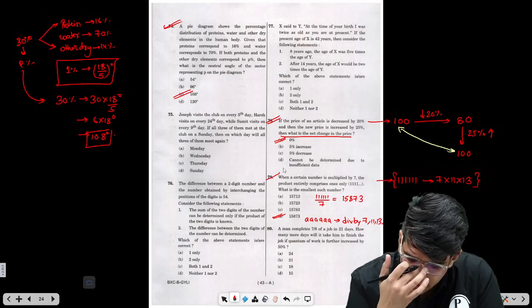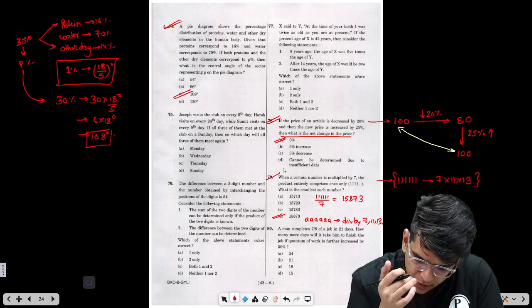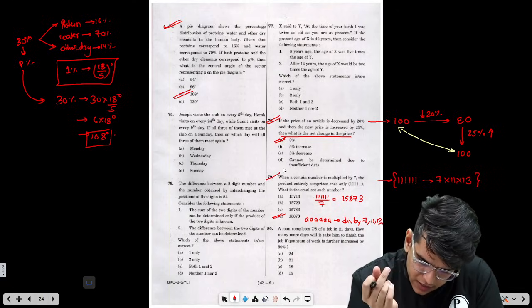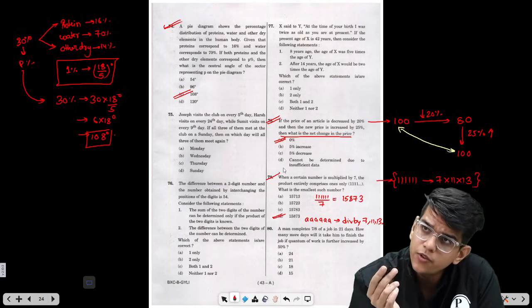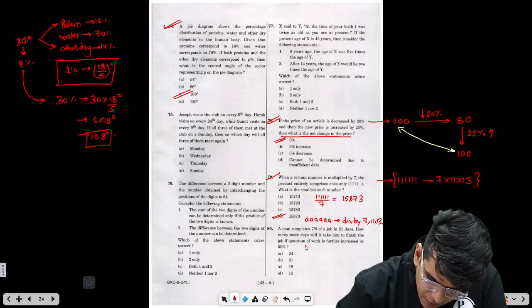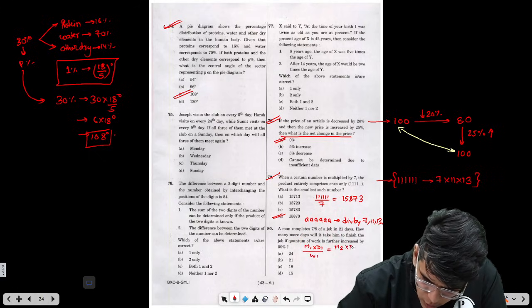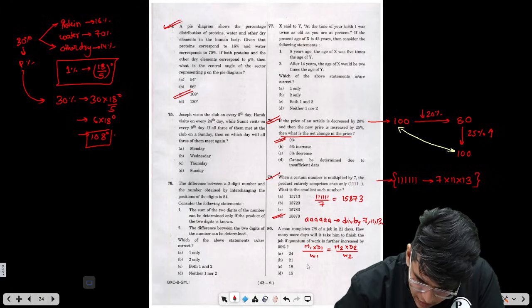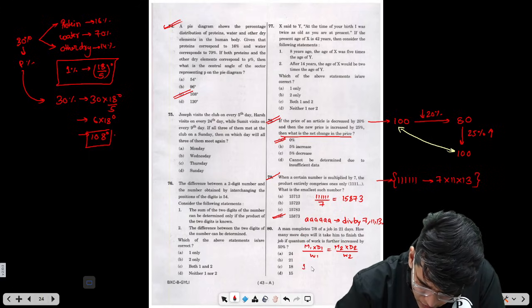A man completes 7 by 8 of the job in 21 days. How many days will it take to finish the job if the quantum of the job is further increased by 50%? So in such questions, what we use is the formula M1 D1 by W1 equals M2 D2 by W2. Simple formula. In the first case, man is 1. Number of days, 21 days. He has completed 7 by 8 of W.